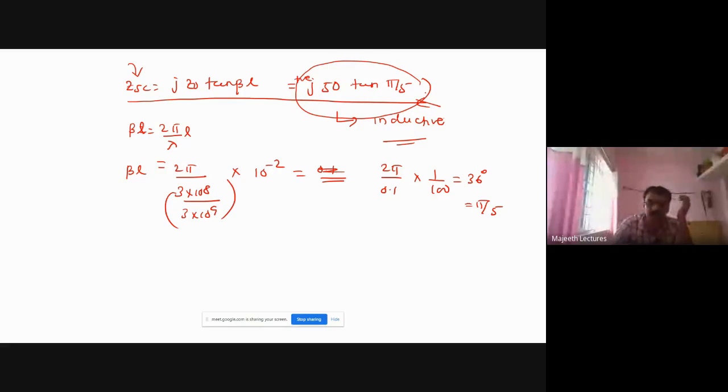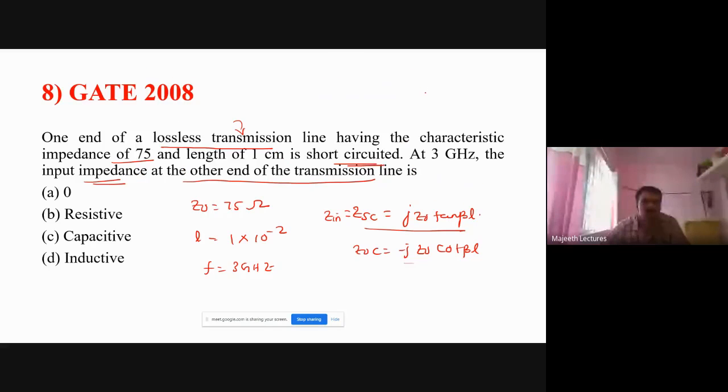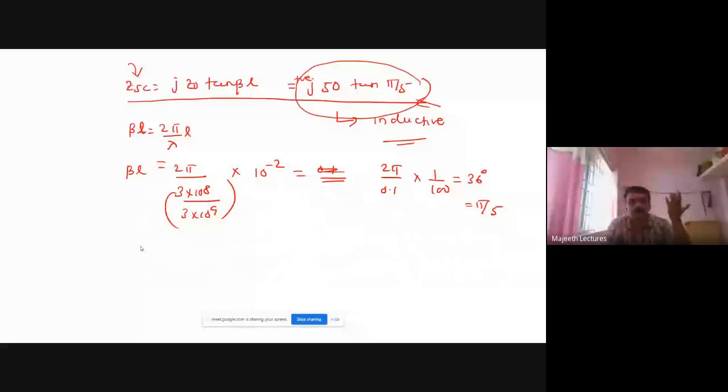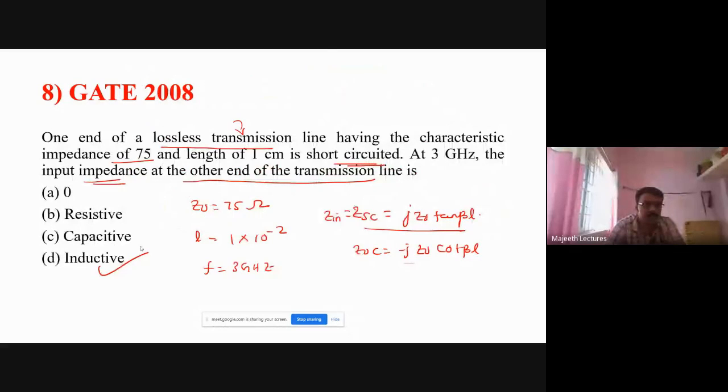So it is inductive in nature. If we got it in the minus, it will be capacitive in nature. So option D is the right answer. In that way, they may give a lossless short circuit line or open circuit line, anything, and ask you to find the answer.